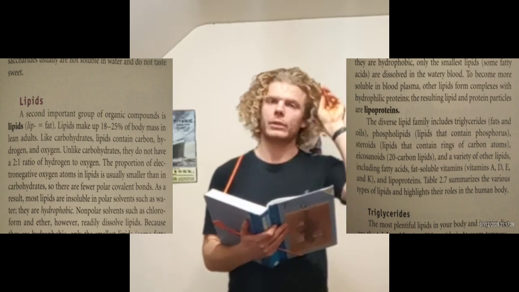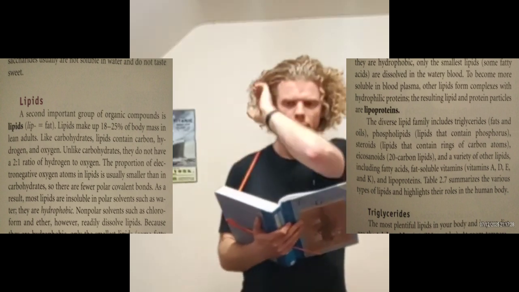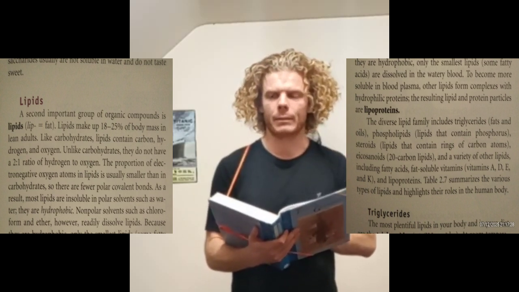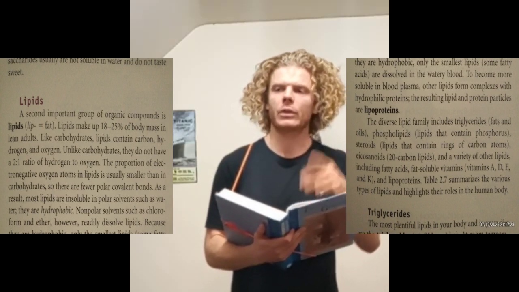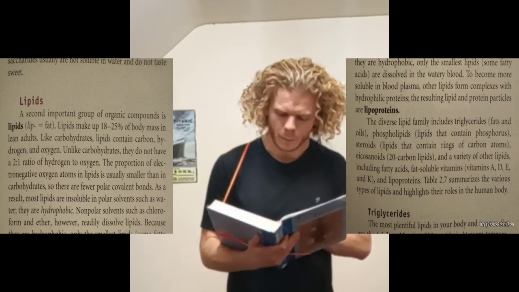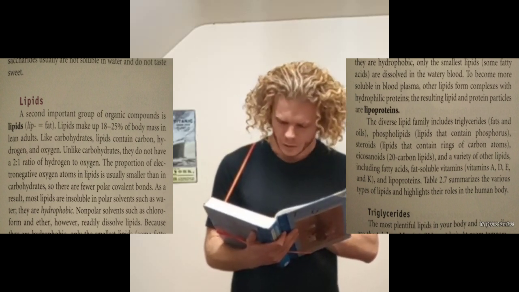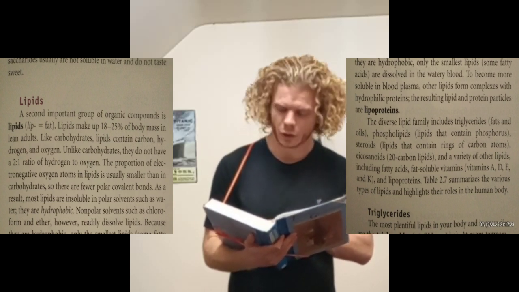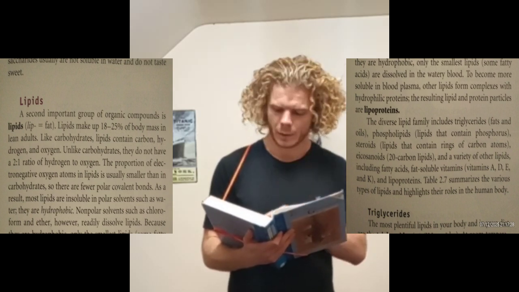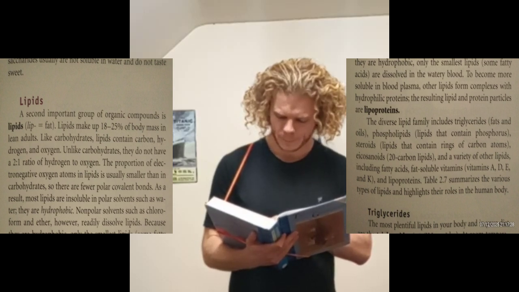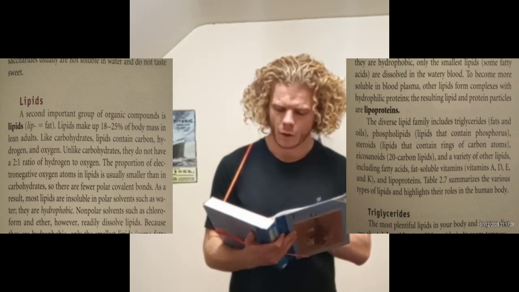In lipids there's less oxygen, so the ratio is higher, and that makes them not so easy to bond with polar solvents. We have non-polar solvents and polar solvents, and lipids don't make polar covalent bonds.